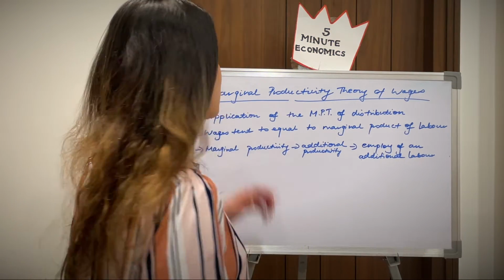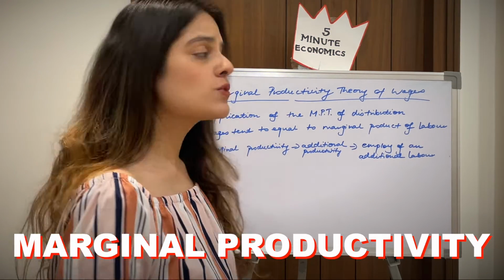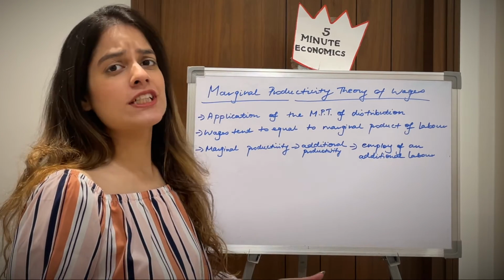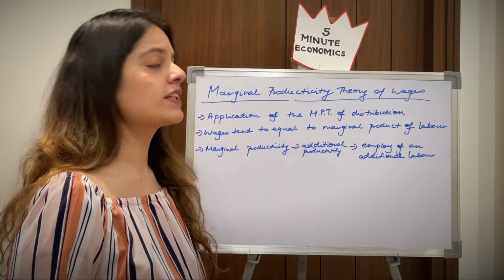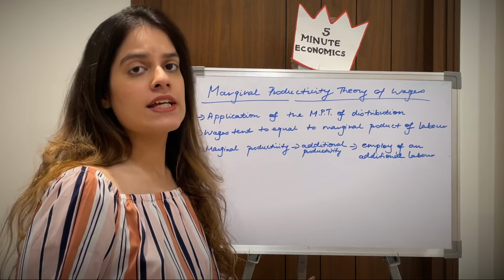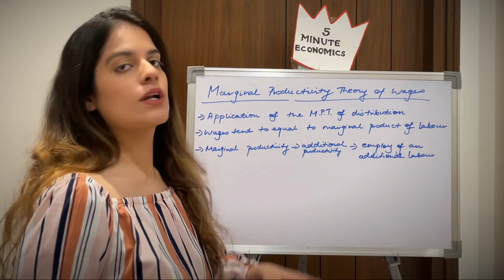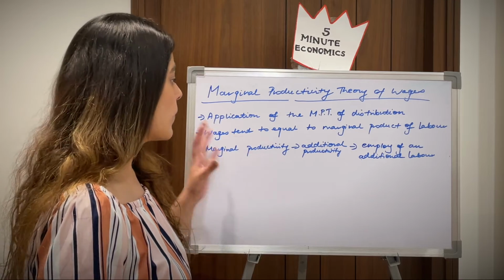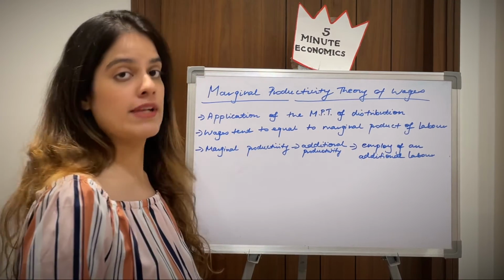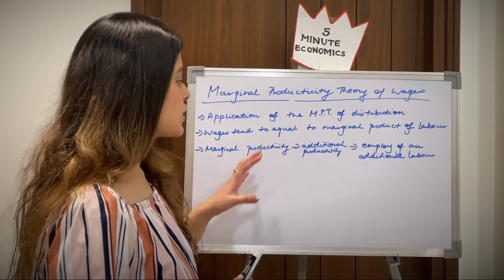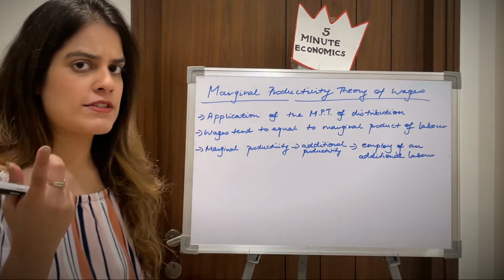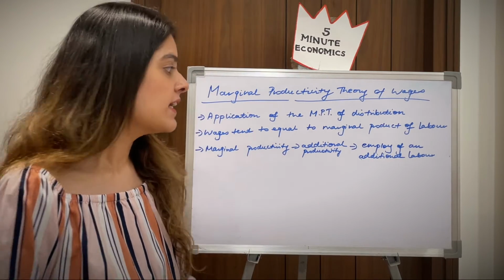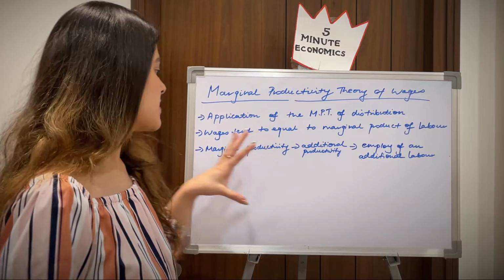So lastly, guys, coming to the marginal productivity theory of wages, which is basically an application of the marginal productivity theory of distribution. Unfortunately, I haven't yet made a video on the marginal productivity theory of distribution, but definitely in the near future, I'll be coming up with this particular video in detail. Basically here, guys, according to this theory, wages tend to equal the marginal product of labor, which definitely means marginal productivity. What is marginal in economics? Marginal always means additional. So that additional productivity which we get from employment of an additional labor is basically the marginal productivity.